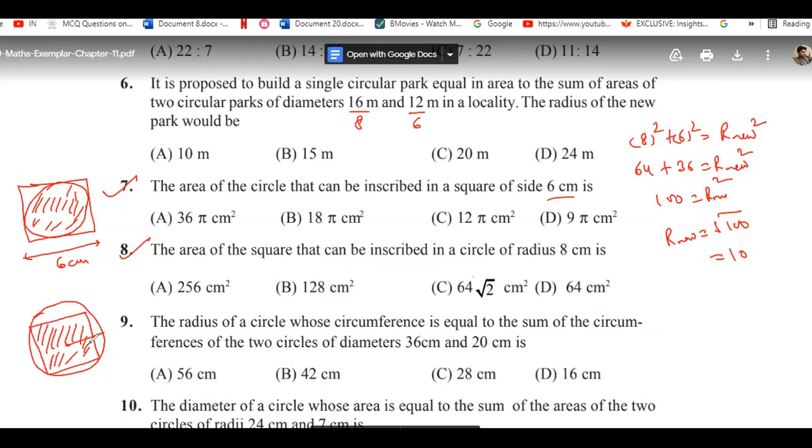Sir, I think option B, sir. Question number 8, option D. And question number 7, option D. Again, both are going to have D option according to you, na? No, sir. Okay. Question number 7, option A, and question number 8, option B. Option B, 128 centimeters square.